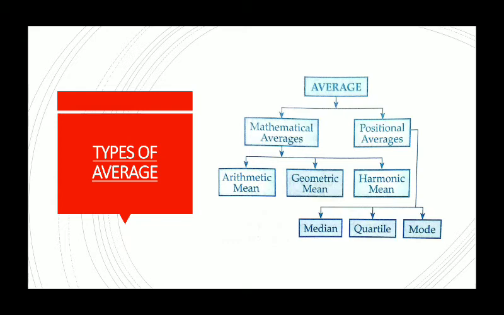Under that, we'll discuss three types: median, quartile and mode. In this ISC scope, we will discuss only arithmetic mean, median and mode. Geometric mean, harmonic mean and quartiles are not in the syllabus, so we will not discuss them in this tutorial. So we will start today with arithmetic mean.